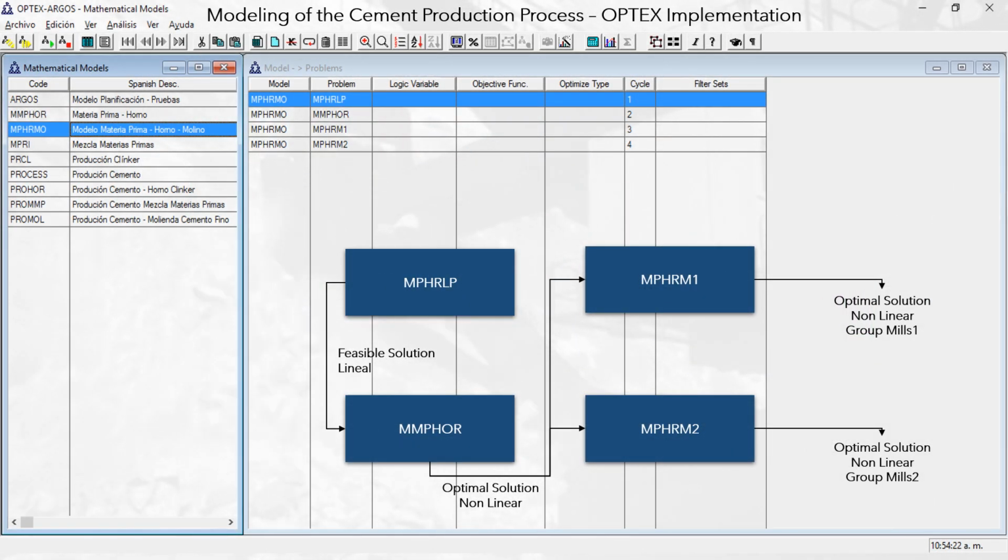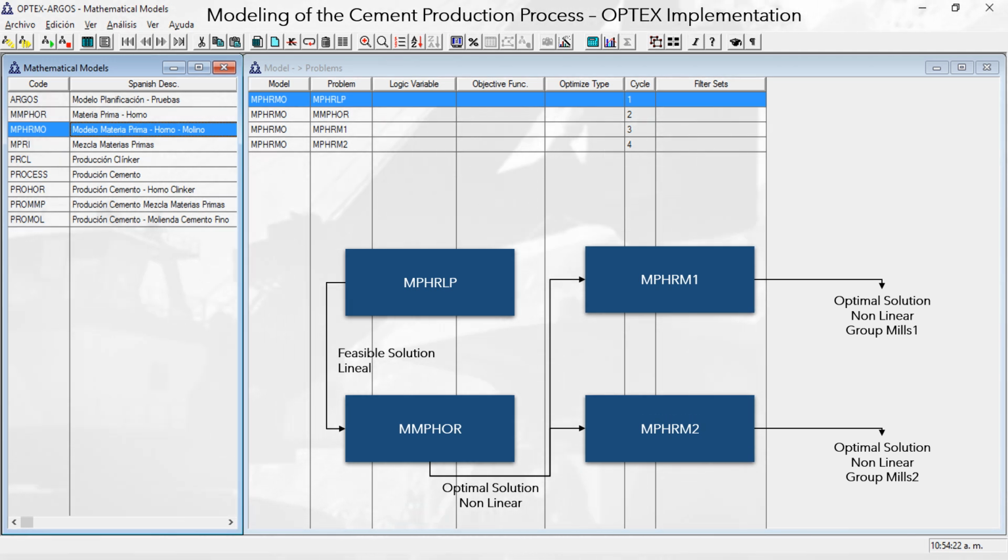Given the nonlinearities and discrete nature of the integrated mathematical model, the tests showed that the best alternative was to implement a math heuristic, which would speed up the solution time and ensure a solution in the neighborhood of the optimal one. The process implemented was: a linear model of the raw grinding model is generated, which facilitates a feasible initial solution. From this solution, the problem of the kiln model is solved, which produces a feasible, quasi-optimal nonlinear solution up to this part of the process, and optimized clinker grinding on cement mill models.